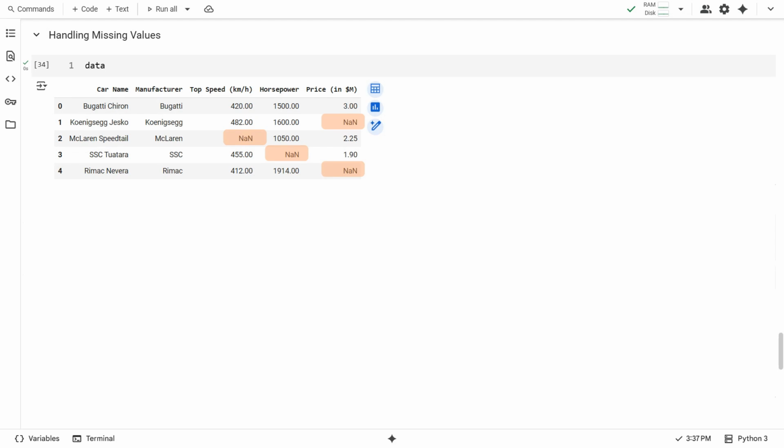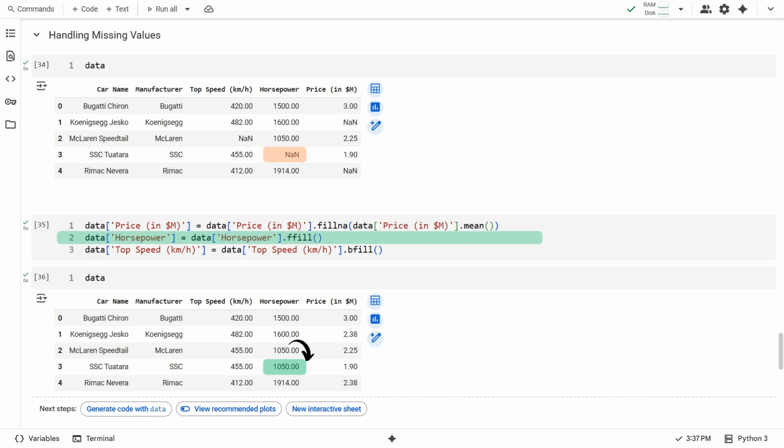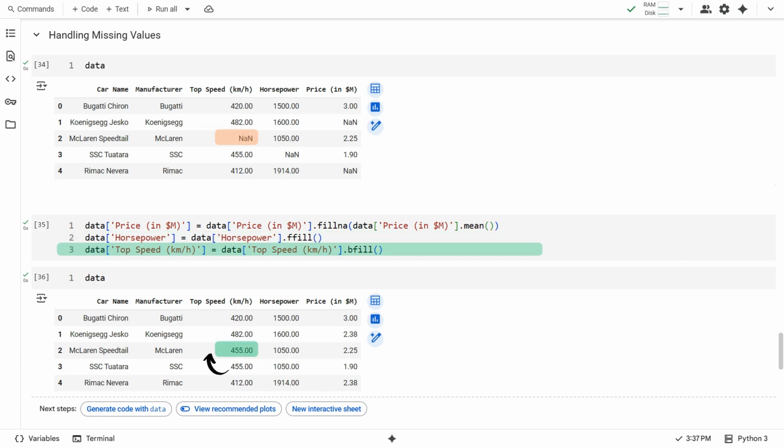We have a dataset about supercars. They have some missing values in top speed, price, and horsepower columns. For the price column, we choose to fill the mean of the column in the place of missing values. For the horsepower column, we choose to fill the values using the forward fill method. For the top speed column, we choose to backfill the values.